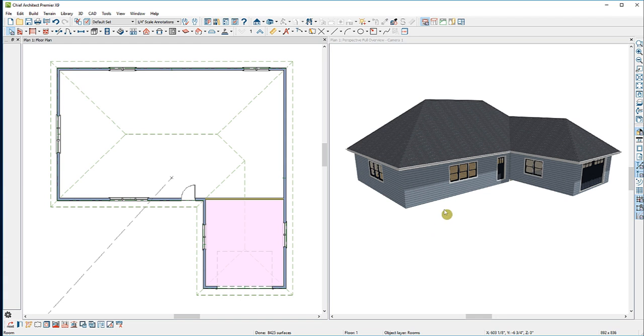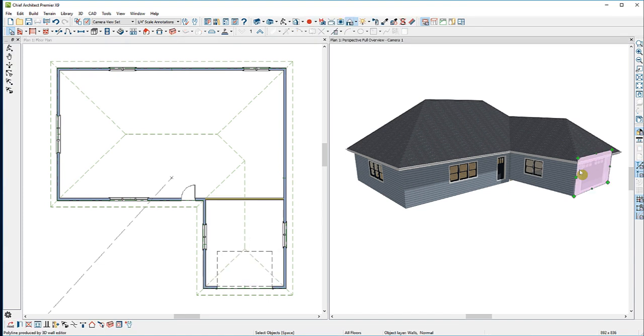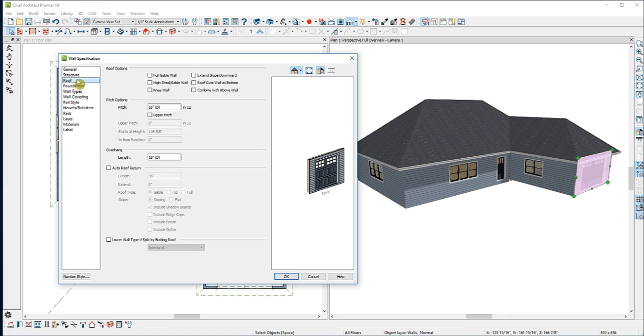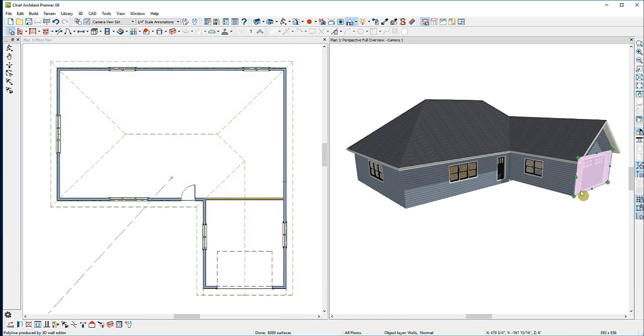The third place that the automatic build roof tool gets its instructions is from each wall that the roof planes are bearing on. For instance, here in the camera view, I'll select the front garage wall. Then I'll go to my Open Object tool to open the Wall Specification dialog. In the Wall Specification dialog, we'll go to the Roof panel. Here we have instructions for how the roof plane that bears on this wall will build. I'll make this a full gable wall. When I click OK, you can see that that is now built as a full gable wall.